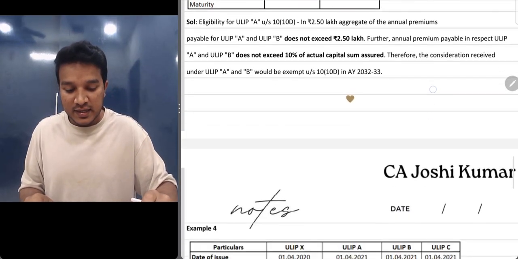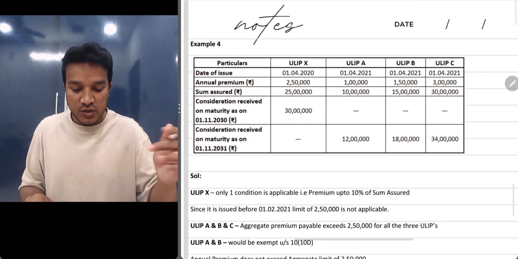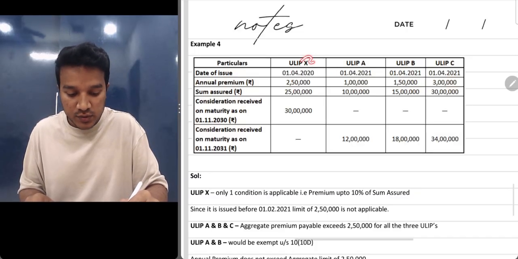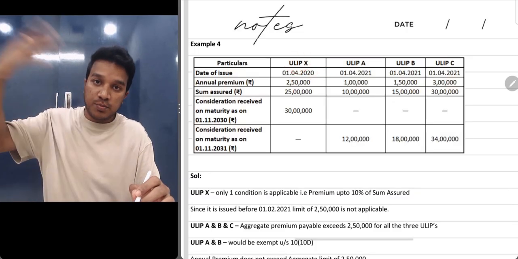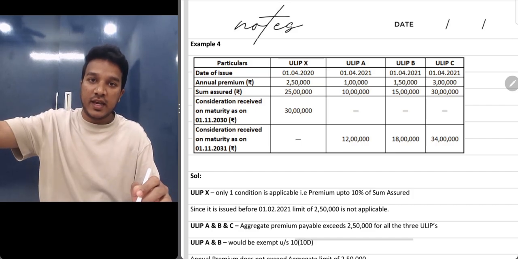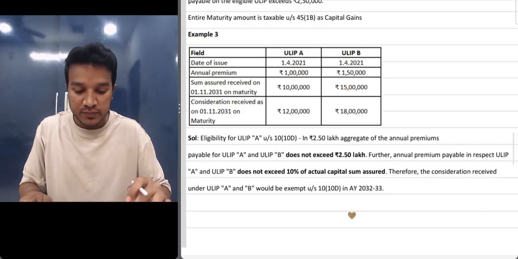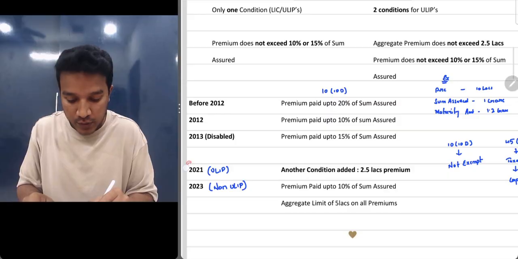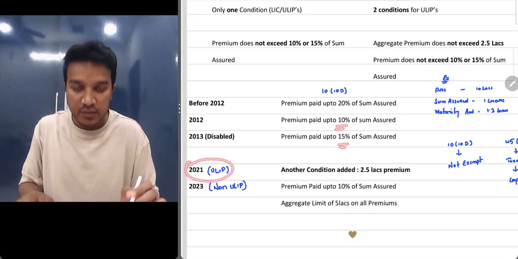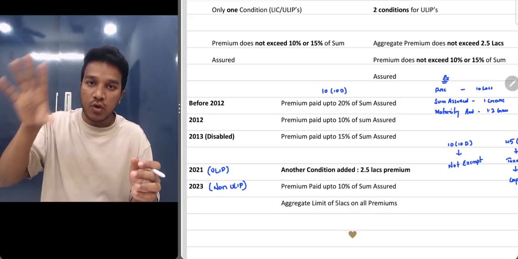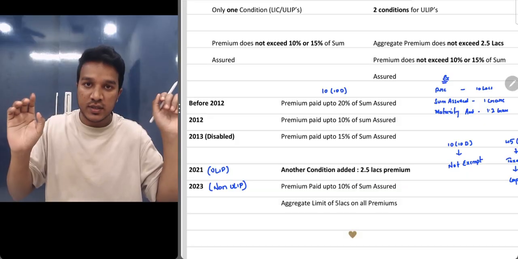Okay. Now example 4. So here also dates are very important. If you see ULIP X, it is issued on 1/4/2020, which is before 1/2/2021. At that point of time, there was only one condition. Before 2021 there was only one condition, 10% or 15%. 10% for normal, 15% for disabled ones, right?